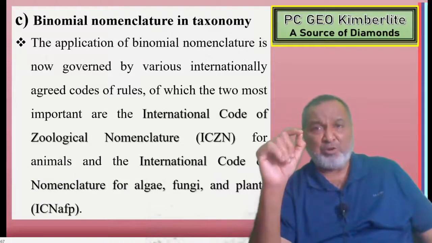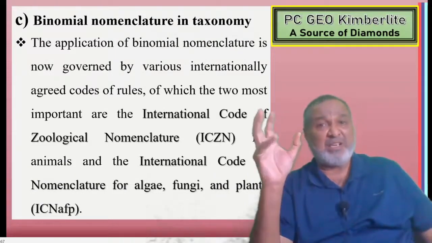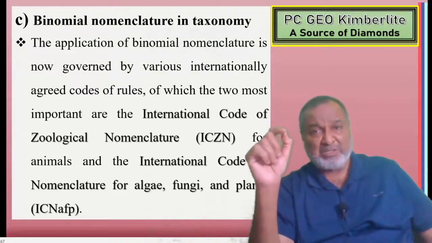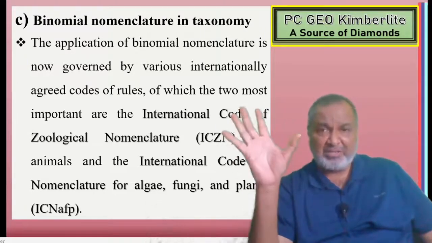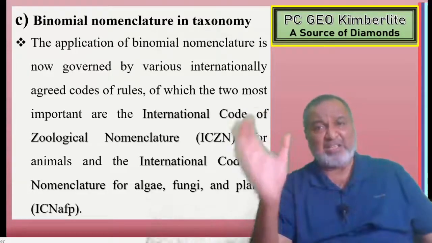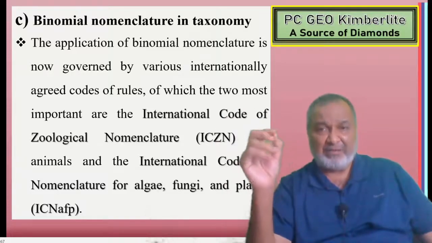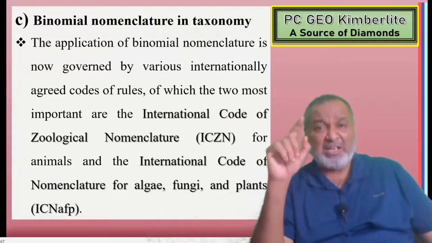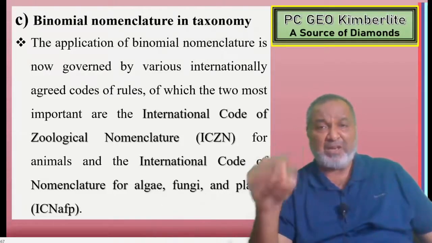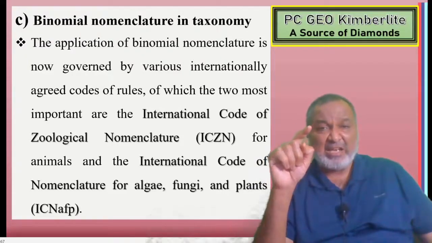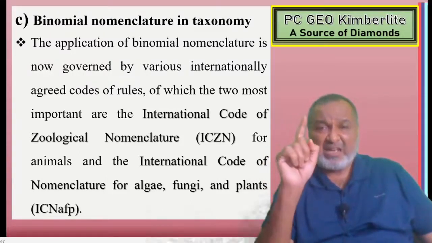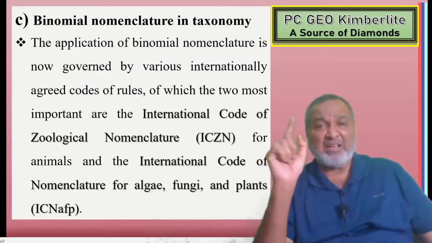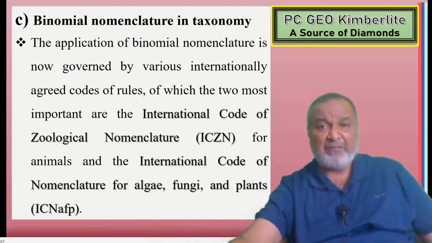The application of binomial nomenclature is now governed by various internationally agreed codes of rules, of which the two most important are: number one, the International Code of Zoological Nomenclature, ICZN, for animals; and the second one, the International Code of Nomenclature for algae, fungi, and plants, called ICNAFP.